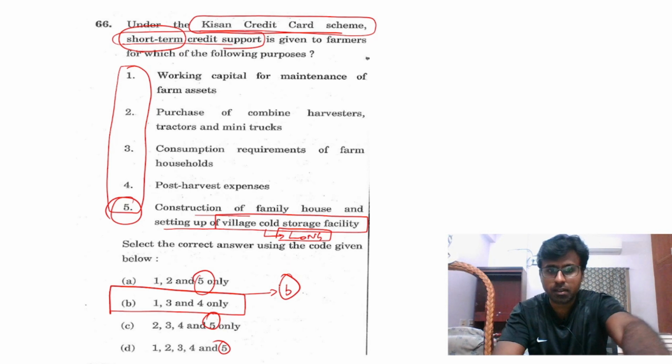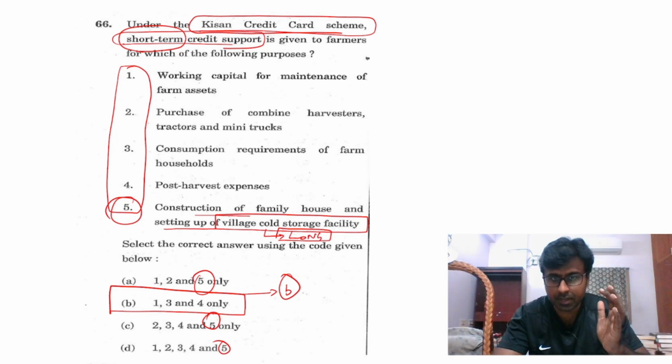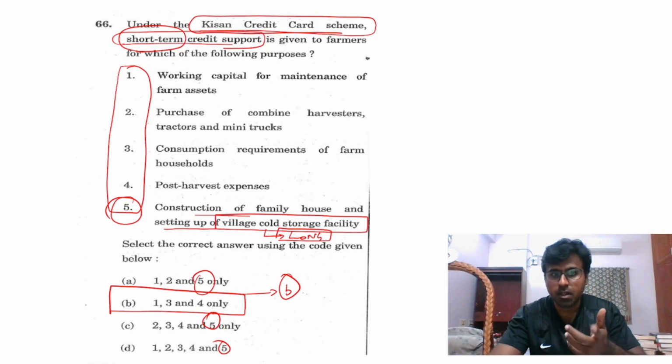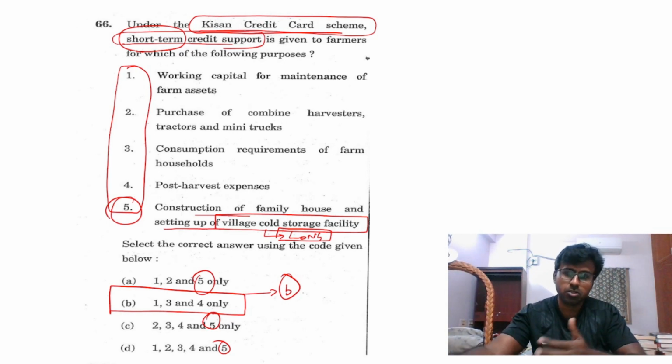Think about which one is not short term. Short term credit means if I get the credit now, with a credit card we pay the bill every month, correct? With a credit card you have to pay every month. But long term credit will be for long term facilities. Short term will be short term.